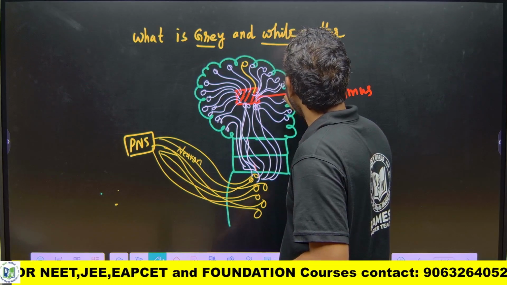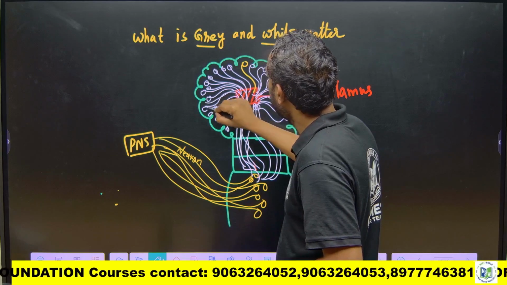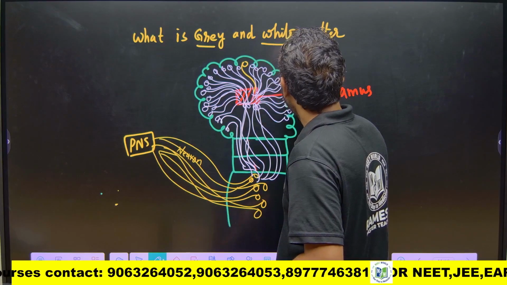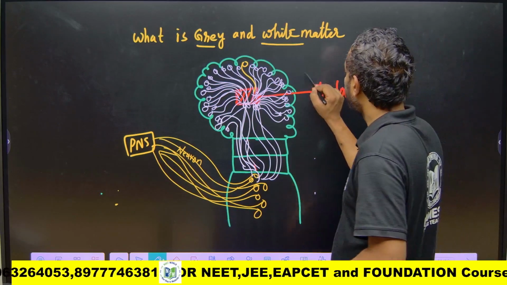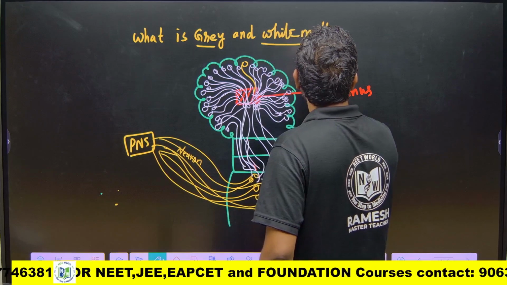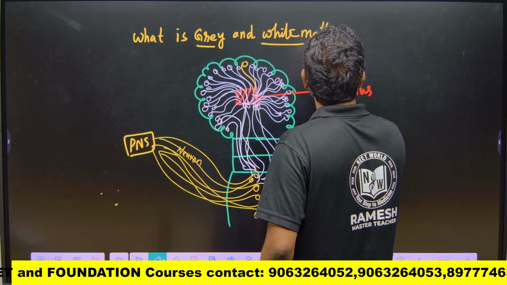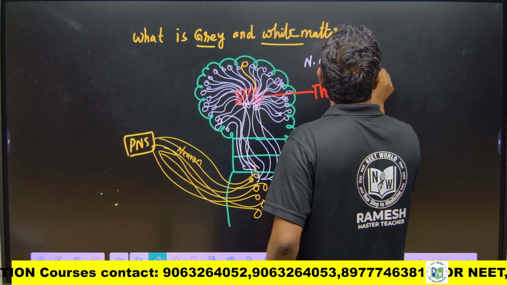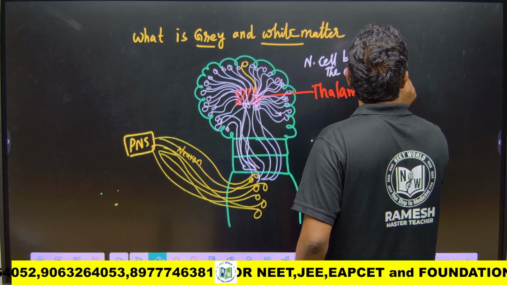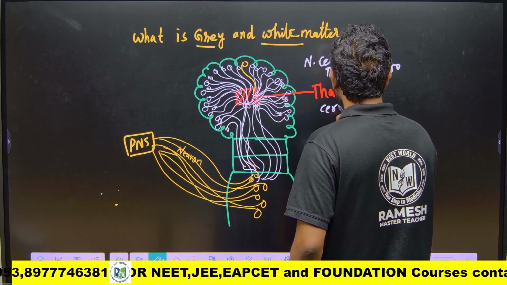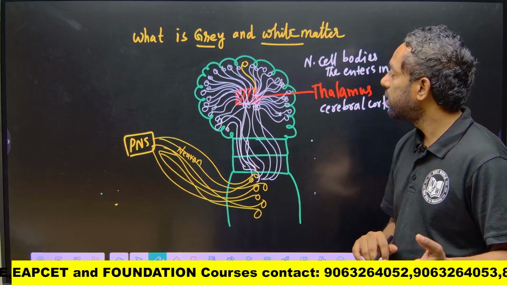The nerve cell bodies enter into the cerebral cortex. So this is the cerebral cortex.